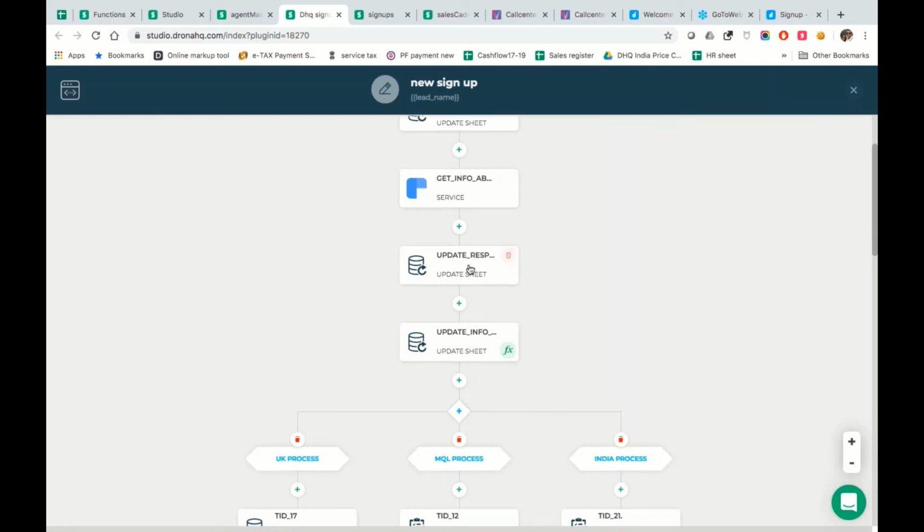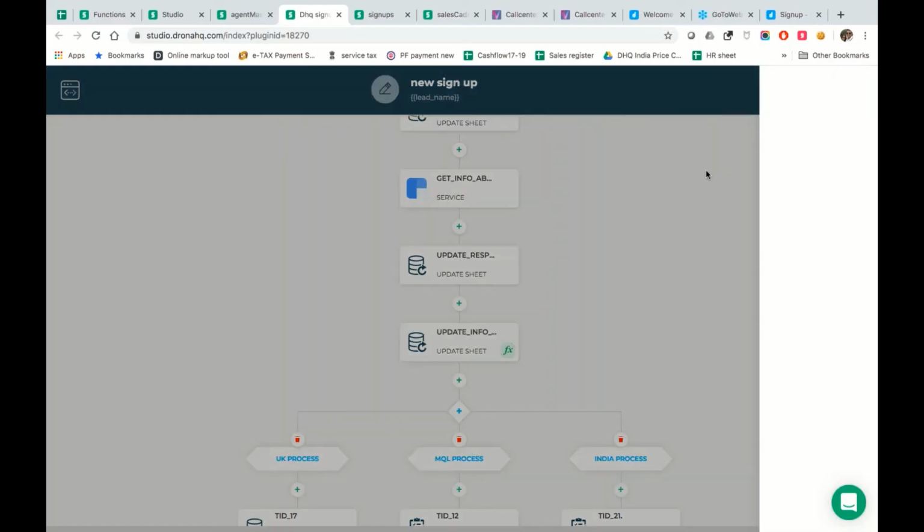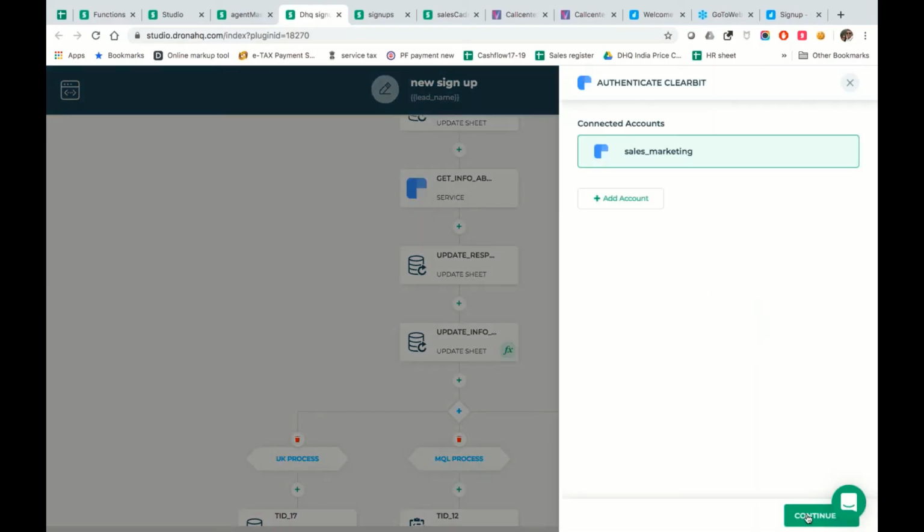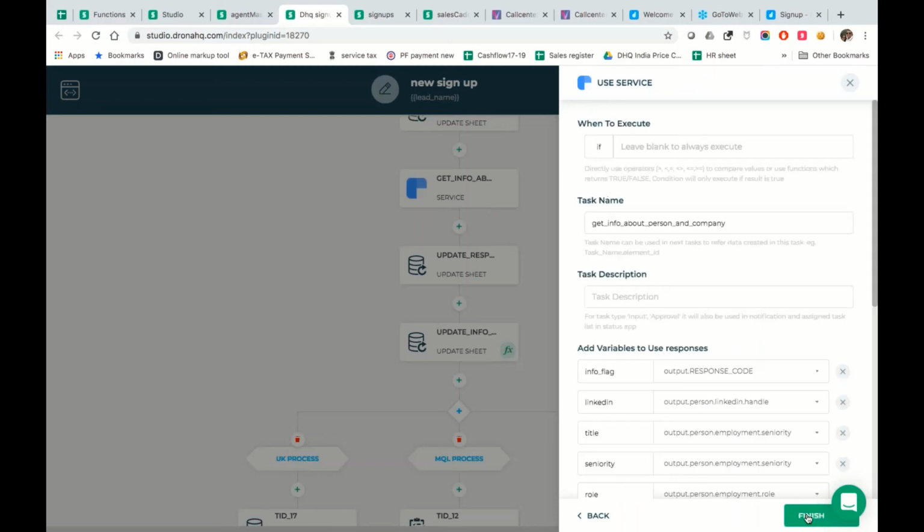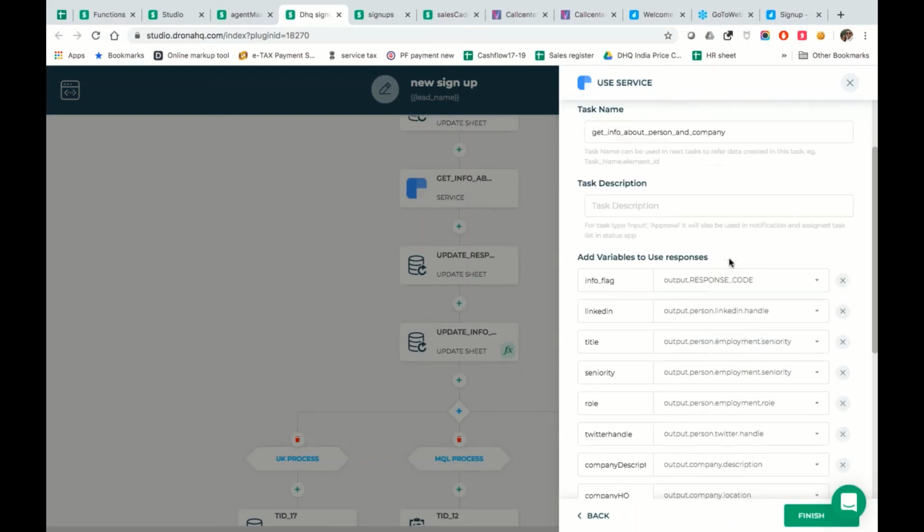Now, the third aspect is the output of this particular step, which is, let's see what this gives, right? This is a third-party service.